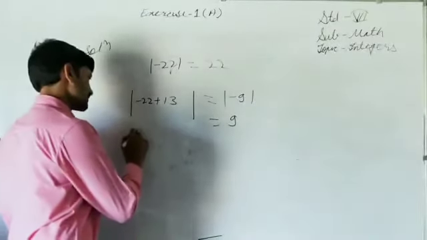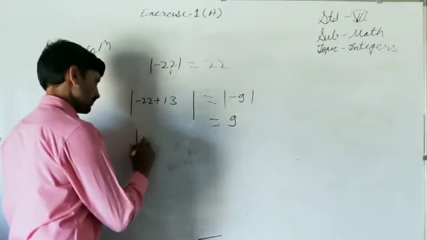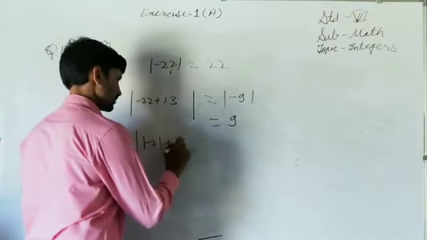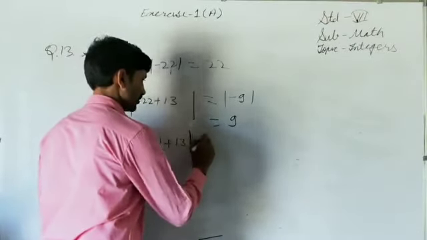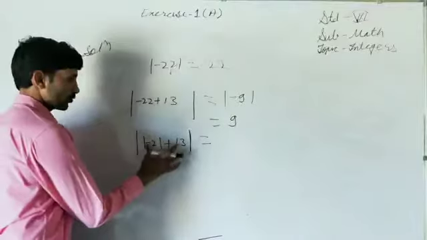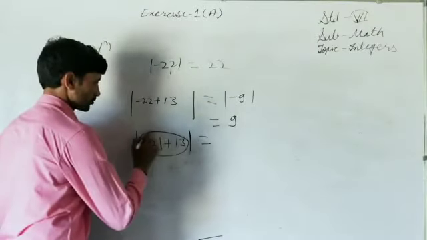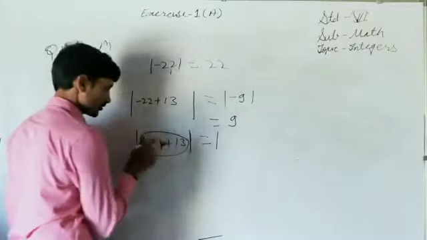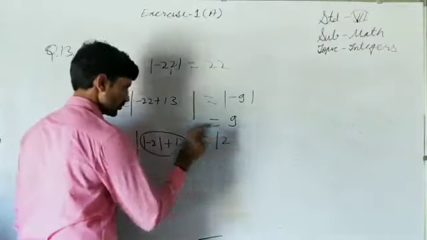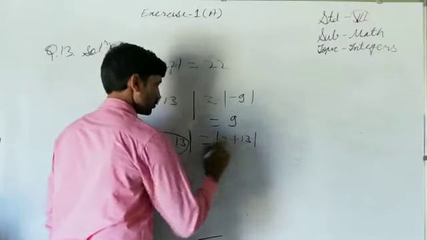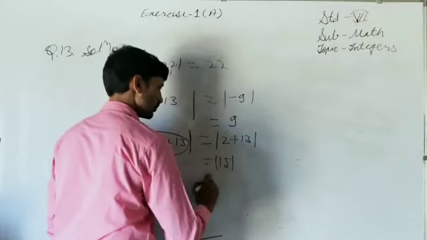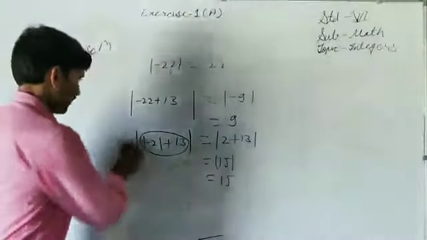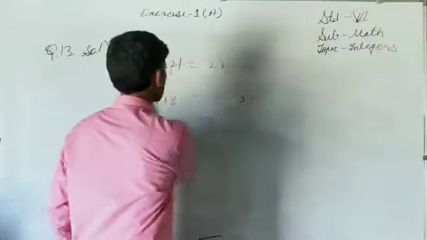Similarly, if I write like this, minus 2 plus 13, we have to find the absolute value of this. So first of all, whatever is inside this symbol we have to simplify as it is. So absolute value of minus 2 is 2. This is plus sign, plus 13. 2 plus 13 is 15. So absolute value of 15 is 15. So here also we have to solve first whatever is given inside in the question.